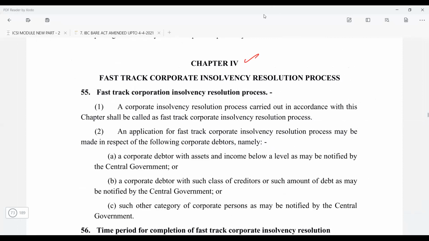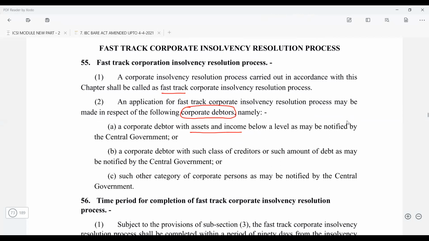So this can be carried out in accordance with this chapter and will be called the fast track corporate insolvency resolution process. The application for fast track corporate insolvency resolution process may be made in respect of the corporate debtor. So just understand, the corporate debtor has assets and income below the notified level, or is with such class of creditors and such other class of person. So basically, I've already covered this: the small company, the startup, and then the unlisted company having assets